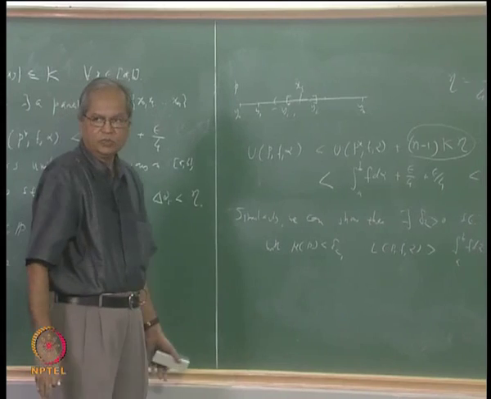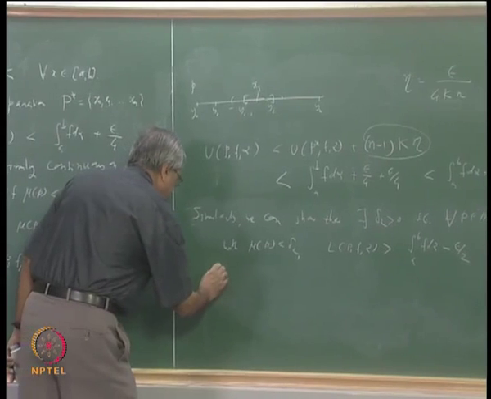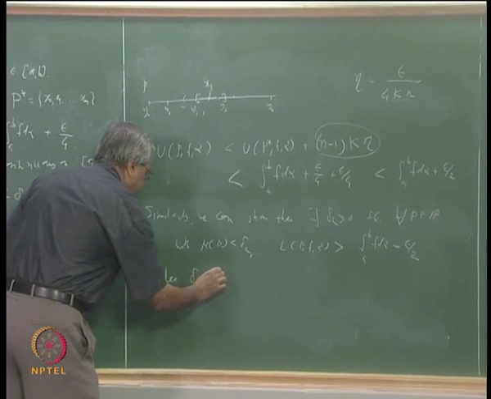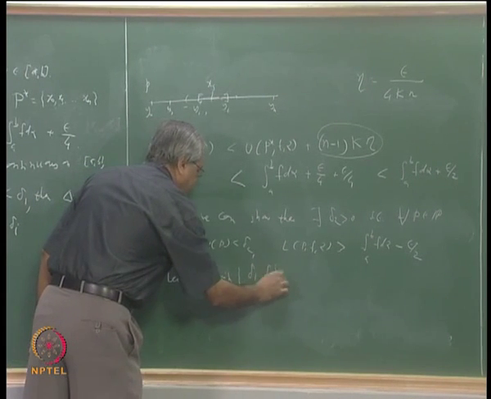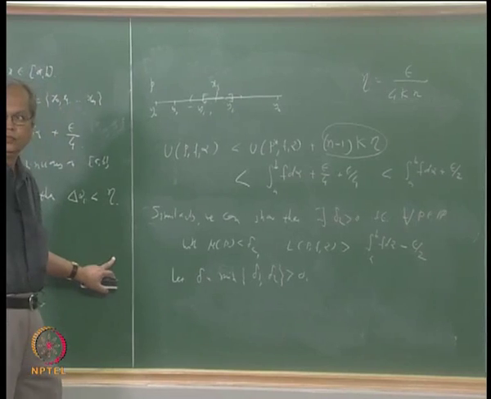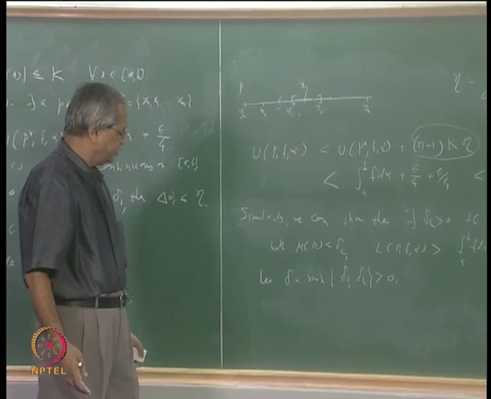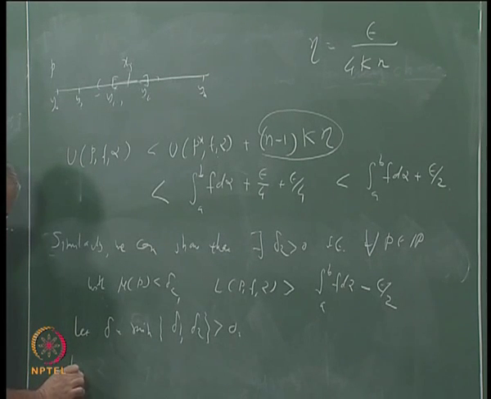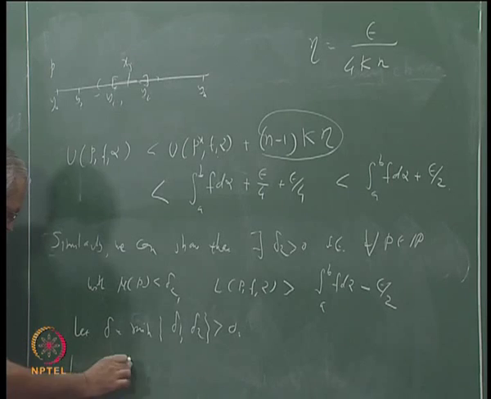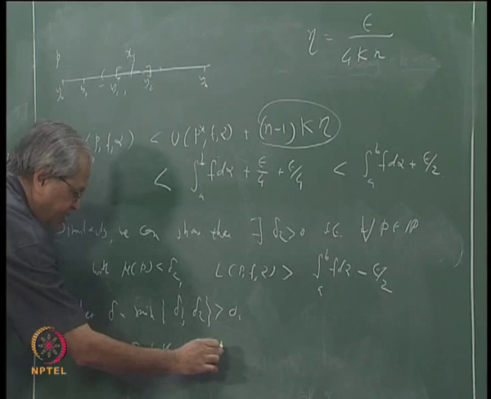What is to be done after this is obvious. Choose delta to be the minimum of these two, delta 1 and delta 2, so this is also a positive number. Then if you take any partition with mesh less than delta, both of these things should happen. So let P belong to the set of partitions with mesh of P less than delta.